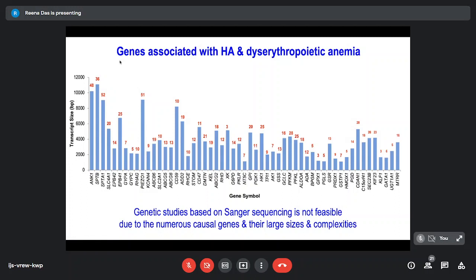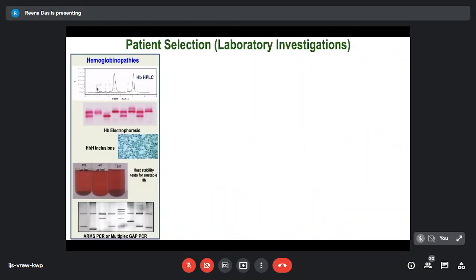The numbers given at the top are the number of exons. Even that you can see is so complicated that something like ankyrin 1 has 48 exons. So it's extremely difficult to do genetic analysis based on Sanger sequencing. It is not just because of the numbers, it also becomes very expensive to do Sanger sequencing for getting to a specific diagnosis.